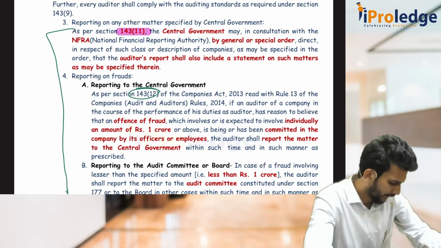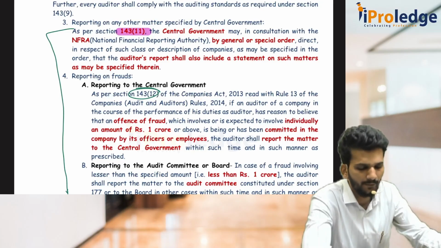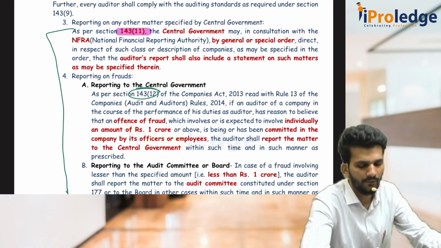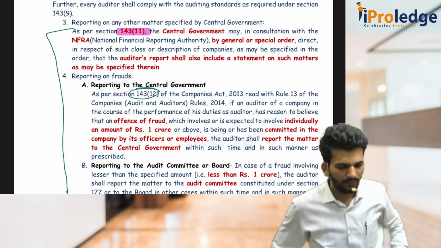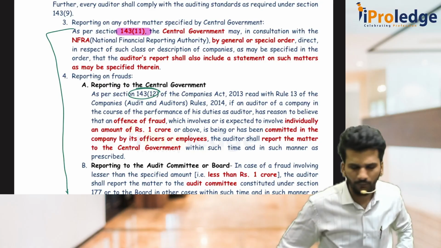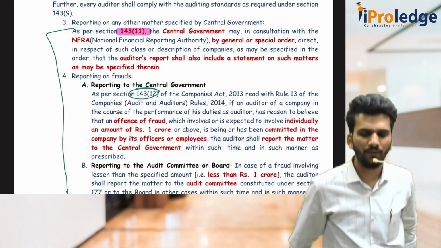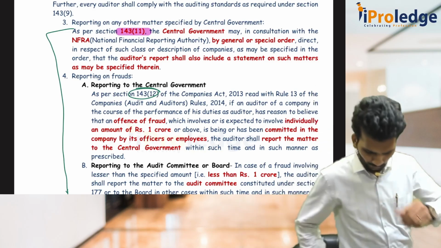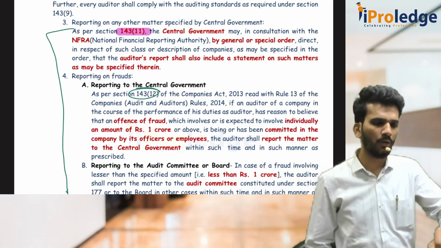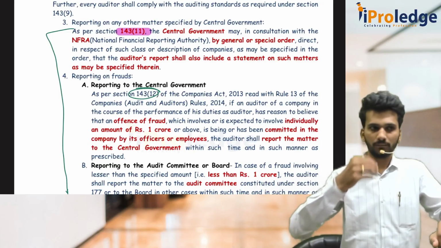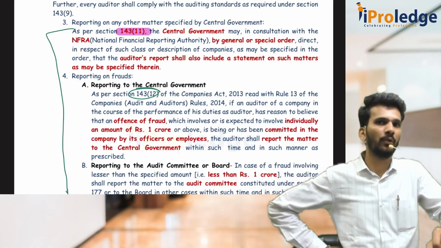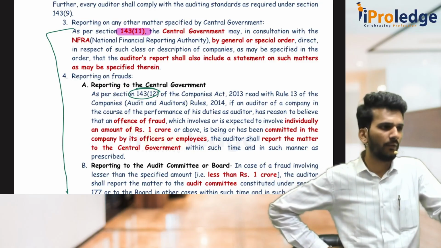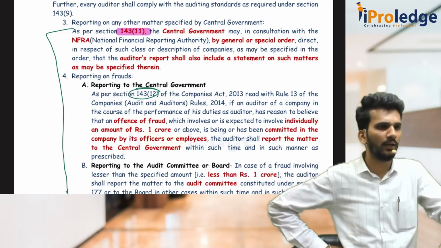The next one, which is very important, where I am expecting a 5 marks question, is 143.11. So 143.11 says that the central government has given a type of report which has to be reported by the auditor of the company along with the statutory auditor's report. Normal audit report he anyway has to give, and along with the normal audit report he has to even give the CARO report, the Companies (Auditor's Report) Order, 2020. Earlier it was 2016, now it is 2020.